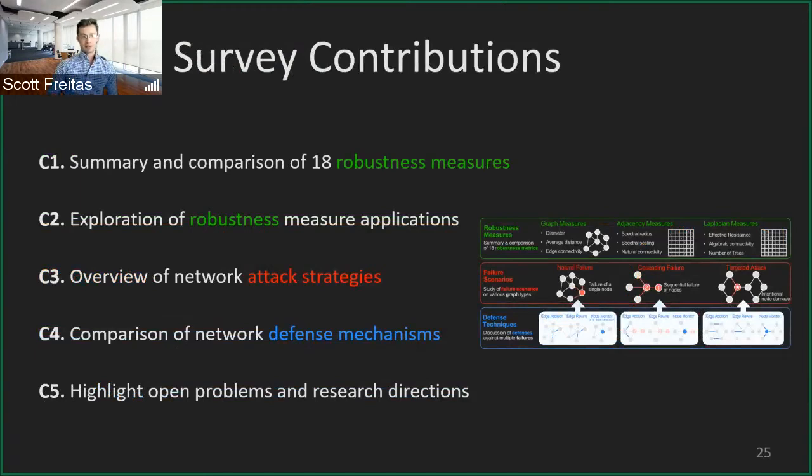A little bit of recap here. In the survey paper itself, there were 5 major contributions. First was the summary and comparison of 18 robustness measures, and an exploration of robustness measure applications to various scenarios like water distribution networks and electrical grids, along with an overview of different kinds of attack strategies and when they're effective, on what kind of graph topologies you'd see these attacks really do damage. We also compared different kinds of network defense mechanisms in relation to the different attack strategies. And finally, we wrapped up the survey with a highlight of open problems and research directions for people to consider in the future.